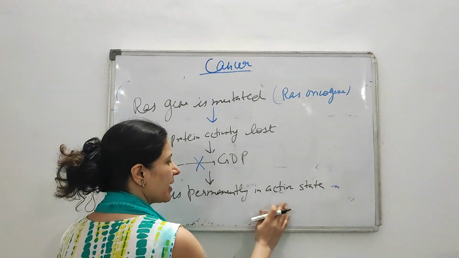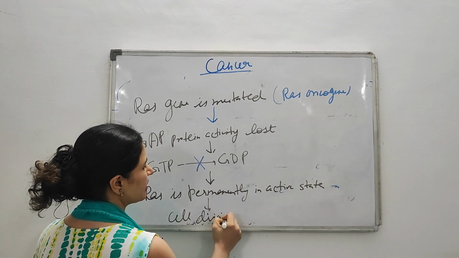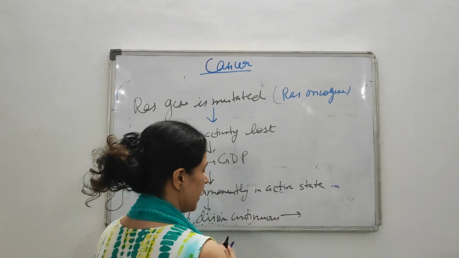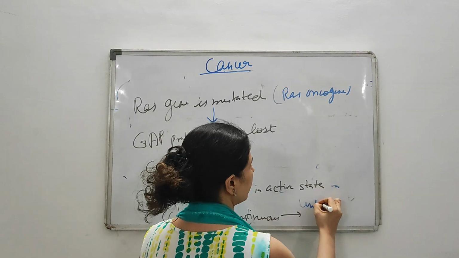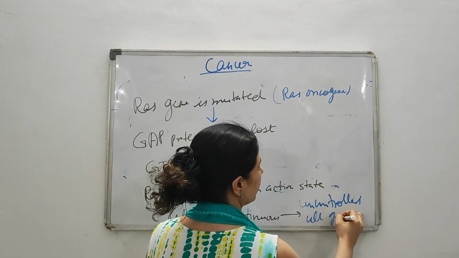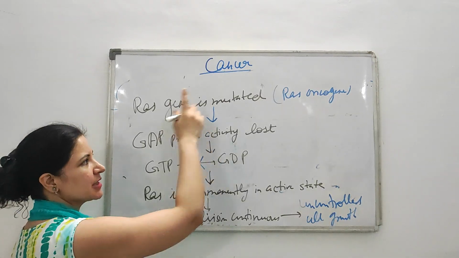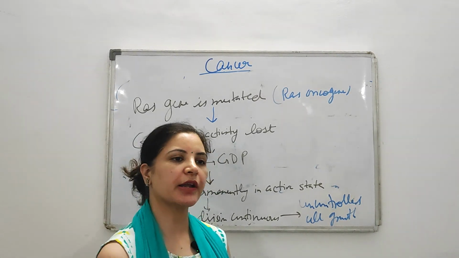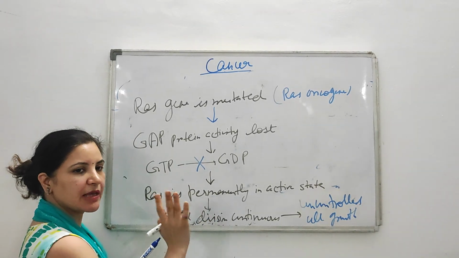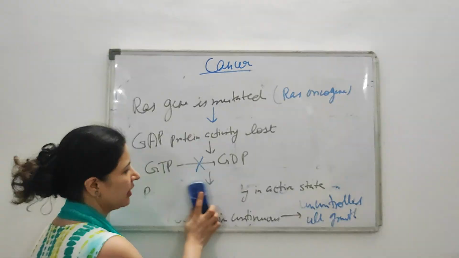And when RAS is permanently in an active state, the cell divides continuously. And if cell division is continuous, it will result in uncontrolled cell growth and develop into cancer. Clear, everyone? So this is the mechanism of how a proto-oncogene is converted into an oncogene and how cancer develops from a proto-oncogene. Okay, clear? So this is the example of point mutation.